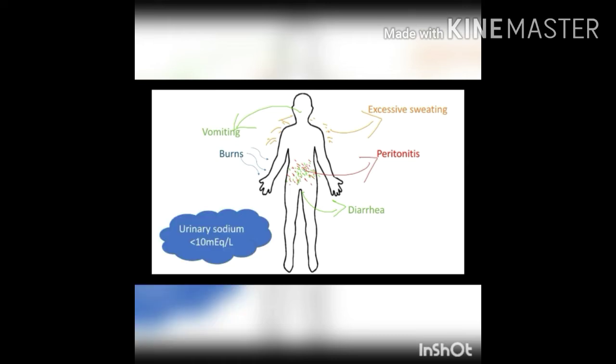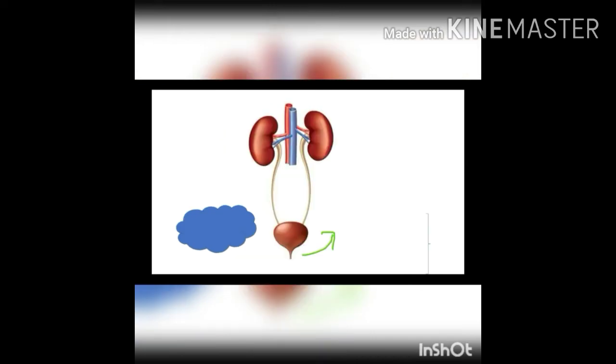The causes of hypovolemia can be divided into extrarenal and renal causes. The extrarenal causes are vomiting, diarrhea, peritonitis, sweating, burns. And in all these ways, we lose both water and solutes. So in extrarenal cases, the urinary sodium will usually be less than 10 milliequivalent per liter. This is because most of the solutes are already lost through all these ways. So the kidney will be trying to conserve as much sodium as it can.